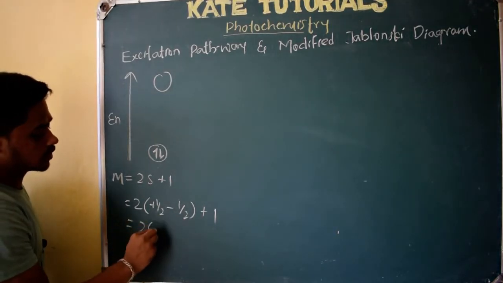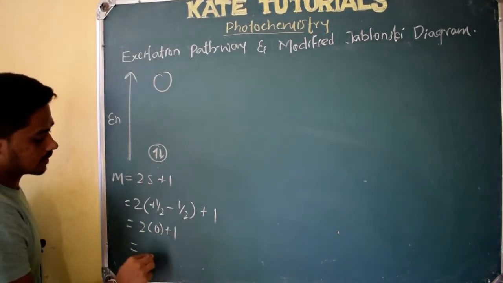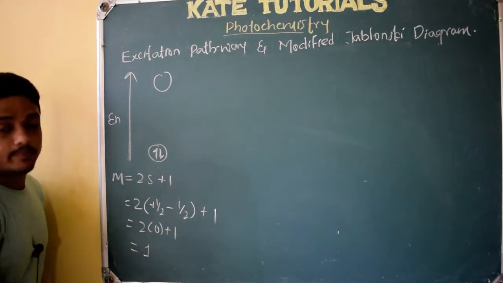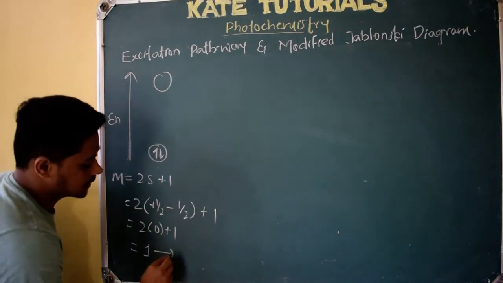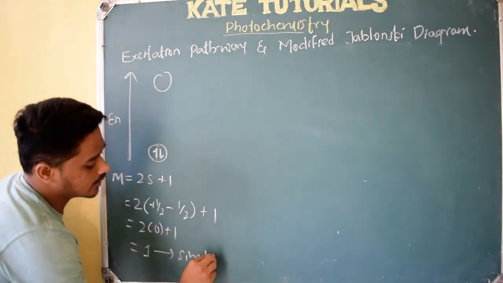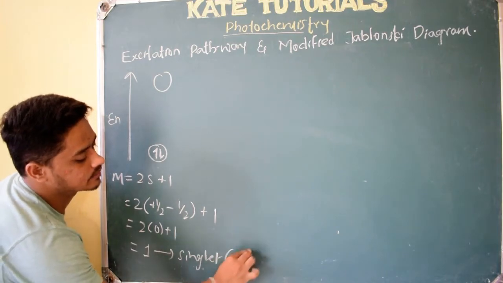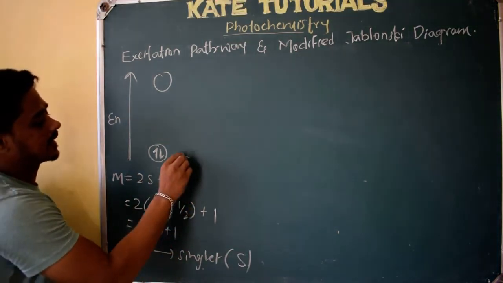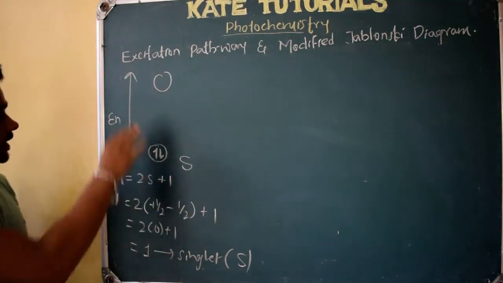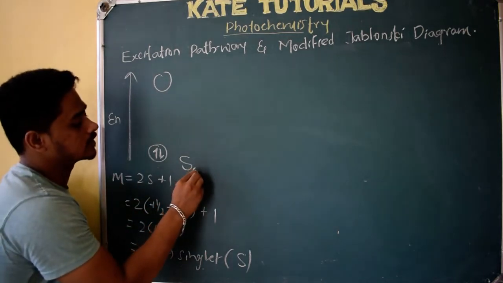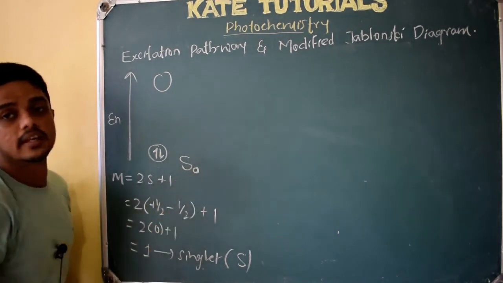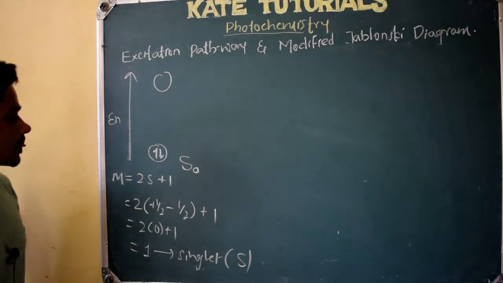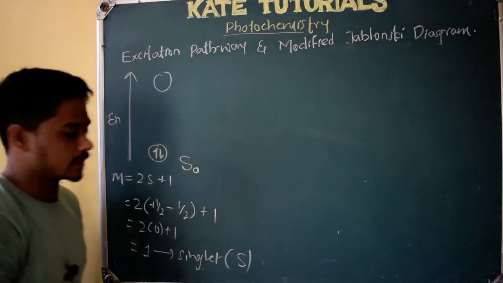So it is 2 into 0 plus 1, which gives 1. 1 means singlet. So it is singlet since it is the ground state. The ground state symbol, let me show it by a small 0 here. So it is the singlet ground state.